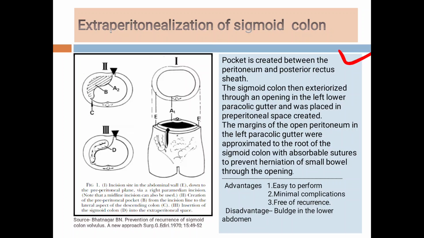So students, there is no need to go into the technical details of the procedure for you, but you should remember extraperitonealization of the sigmoid colon. And what are the advantages of this procedure? It is easy to perform, has minimal complications, and the recurrence is nearly nil. The only disadvantage is that there is a bulge in the lower abdomen after surgery.